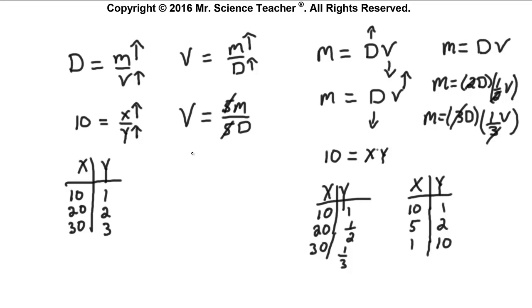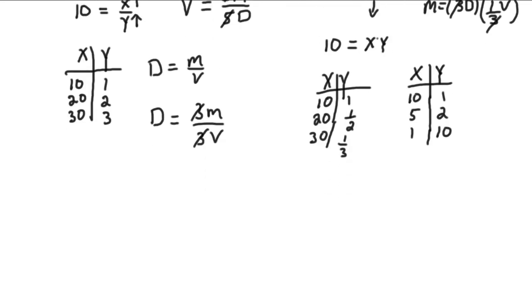That's what we need. So if I doubled the mass, I'd have to double the density. Triple the mass, triple the density. Likewise, over here in this first step, density is mass divided by volume. If I have D equals m over V, and if I want to leave the density constant, if I triple the mass, what do I have to do to the volume so that the density remains constant? I'd have to triple the volume. I have to triple the volume so I get back my original ratio. So I'm hoping that you saw that to be useful.